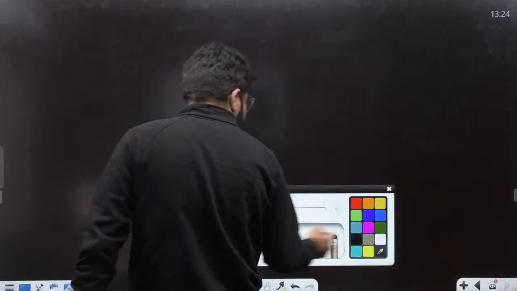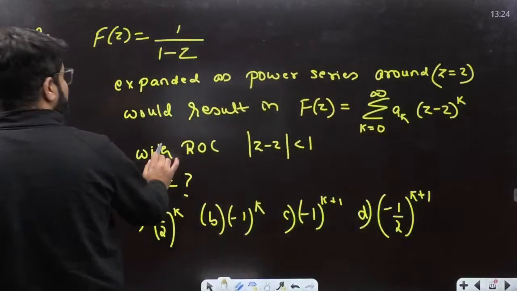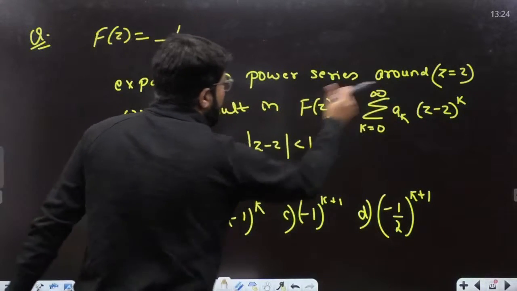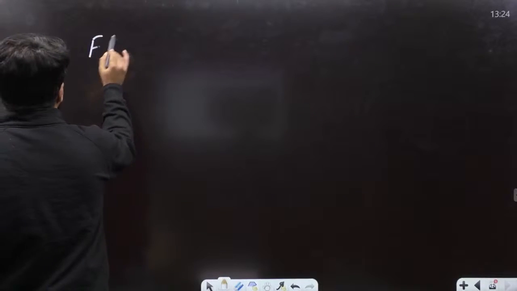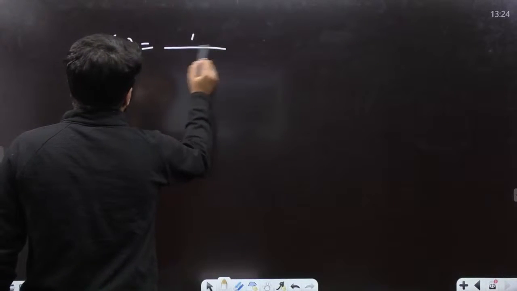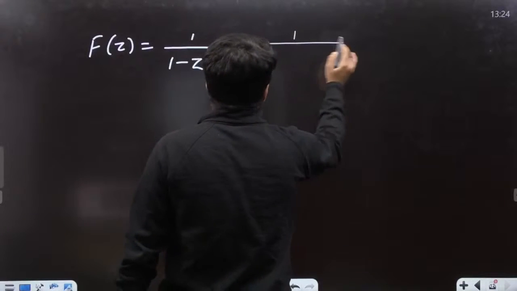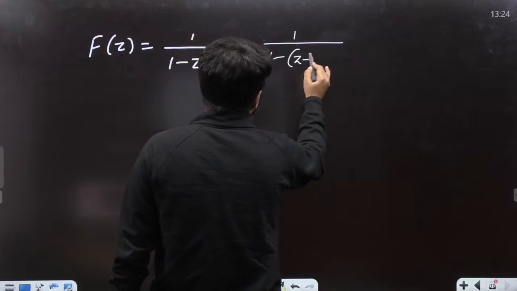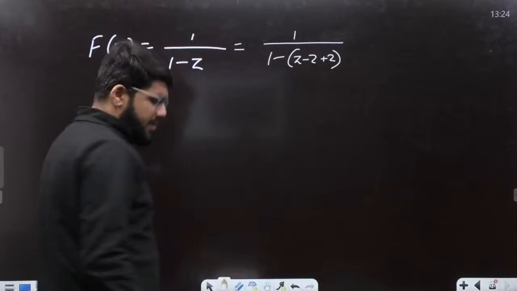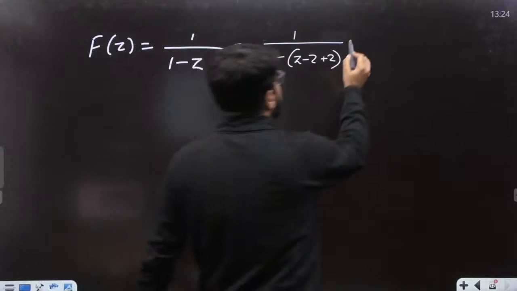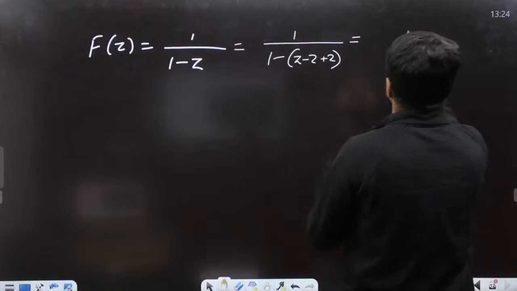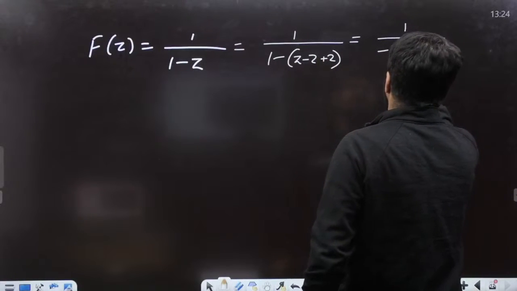The power series is about the point z equal to 2, that is in powers of z minus 2, and I have been given the function 1 upon 1 minus z. I can write this as 1 upon z minus 2 plus 2, making it a function of z minus 2, and clearly this becomes 1 minus 2, so minus 1 minus of z minus 2.